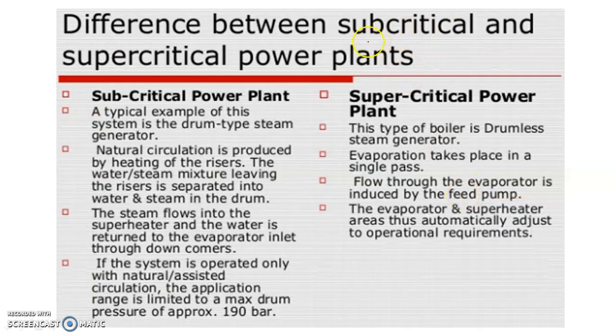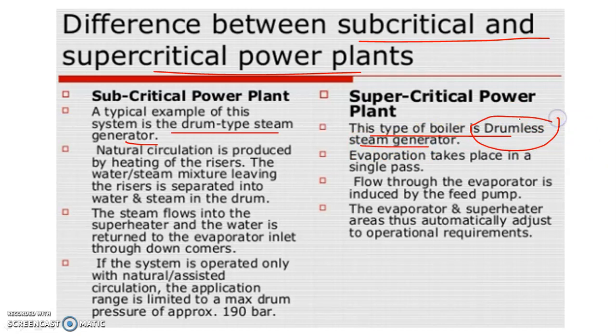Let us see the difference between subcritical and supercritical power plants. Subcritical means a typical example of this system is the drum type steam generator. In case of supercritical power, this type of boiler is drumless. This is very important: a drumless steam generator. Natural circulation is produced by heating of the risers. The water steam mixture leaving the risers is separated into water and steam in the drum in case of a subcritical power plant. The steam flows into the superheater and water is returned to the evaporator inlet through downcomers.